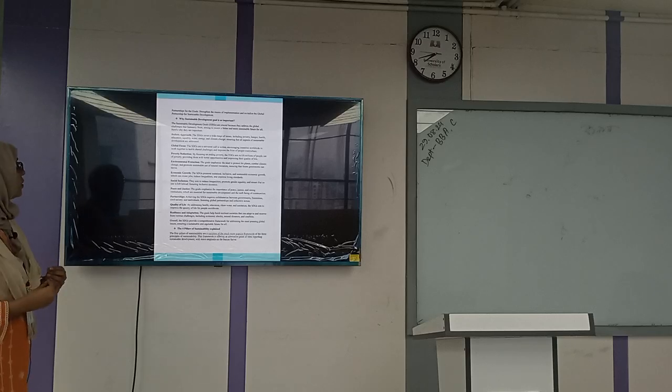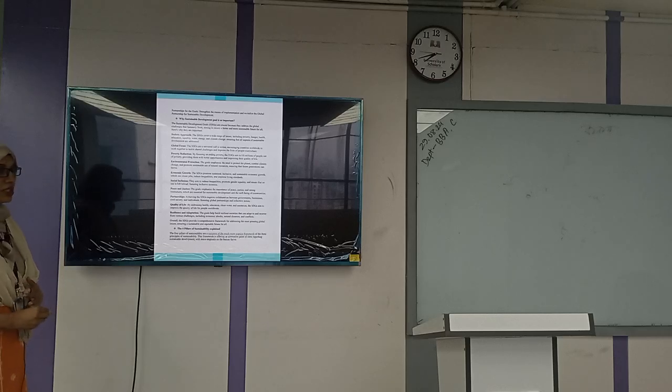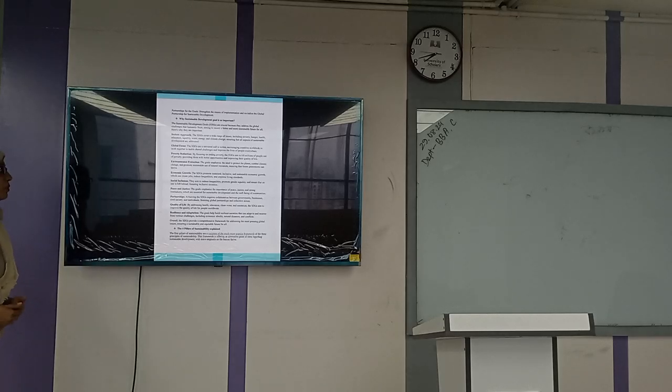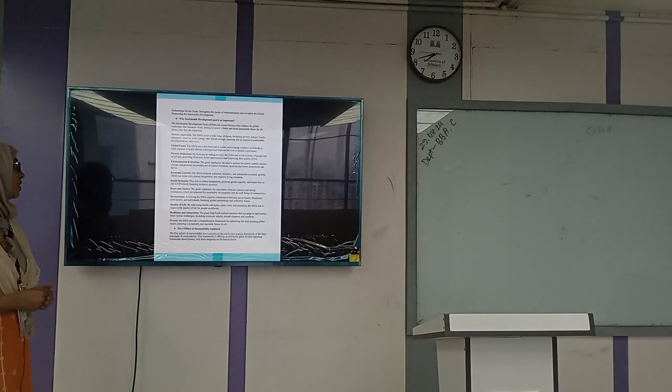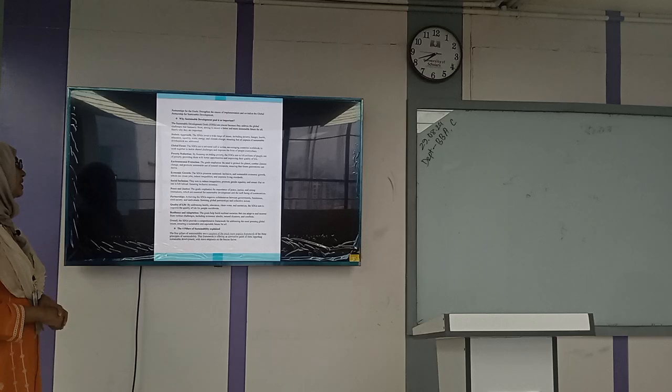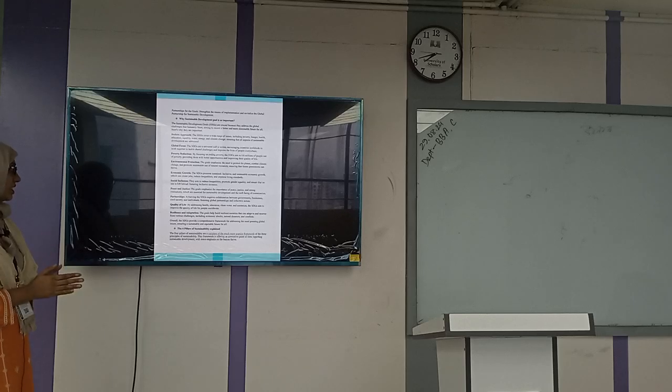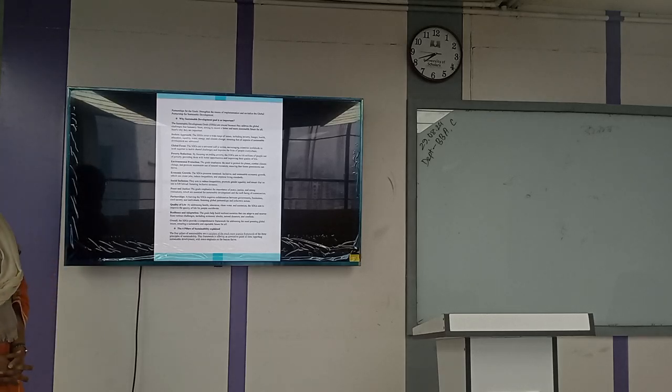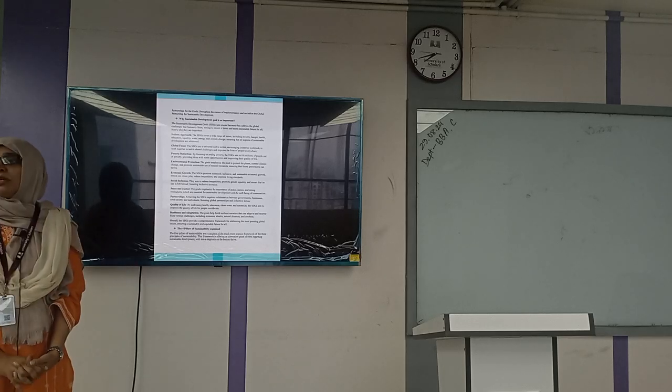Environment protection. The goals emphasize the need to protect the planet, combat climate change, and promote sustainable use of natural resources, ensuring that future generations can thrive. Economic growth. The SDGs promote sustainable, inclusive economic growth, which can create jobs, reduce inequality, and improve living standards. Social inclusion. They aim to reduce inequalities, promote gender equality, ensure that no one is left behind, and foster an inclusive society. Peace and justice. The goals emphasize the importance of peace, justice, and strong institutions, which are essential for sustainable development and well-being of the community.